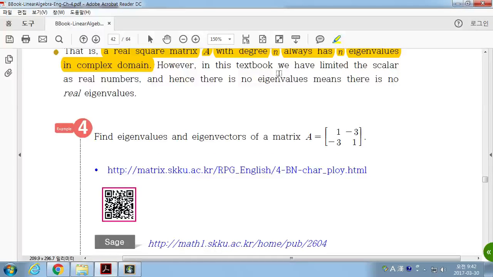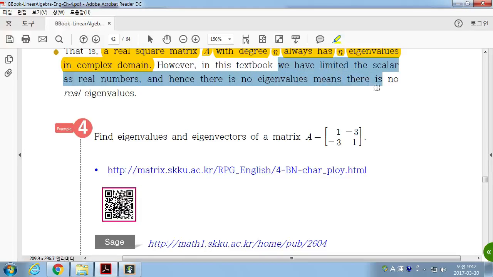But in this textbook, in the earlier part, up to chapter 7, we have limited the scalars to real numbers, and hence no eigenvalues means there are no real eigenvalues. 뒤에서 복소 행렬을 다룰 때는 완전히 복소수로 확장해서 하는데, 7장까지는 주로 실수 행렬에 대해서만 다룰 거니까요. 어떤 책에서는 고유값이 존재하지 않는다고 쓰는 책도 있어요. 근데 그 경우는 존재하지 않는다는 소리가 아니라 실수 고유값은 존재하지 않는다는 소리예요.